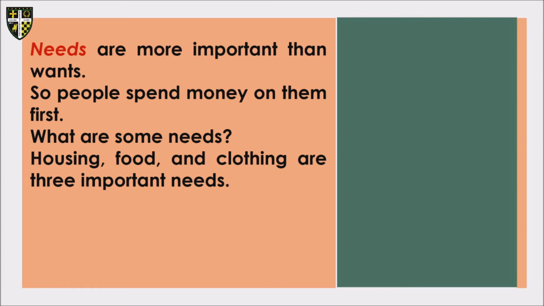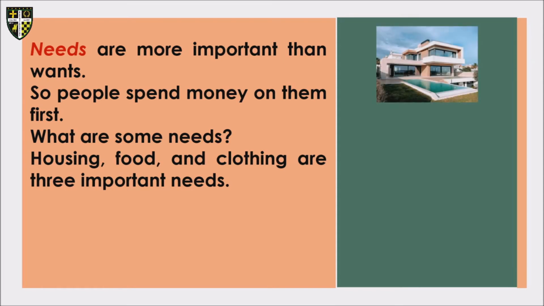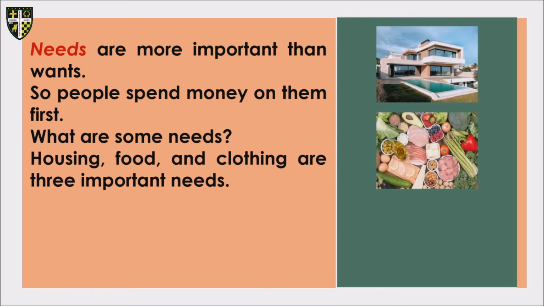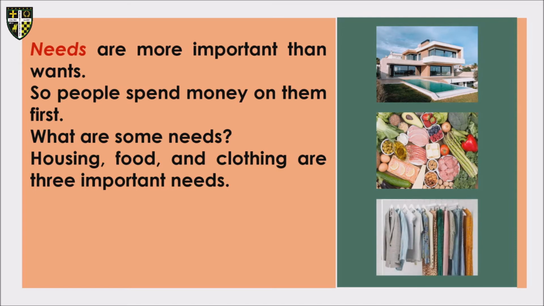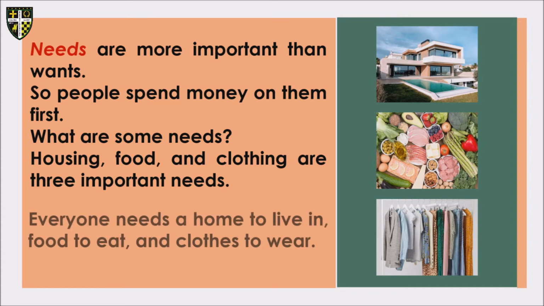What are some needs? We have housing, food, and clothing, three important needs.